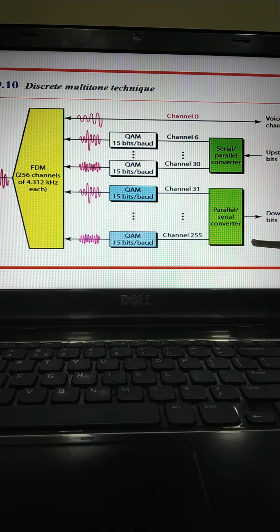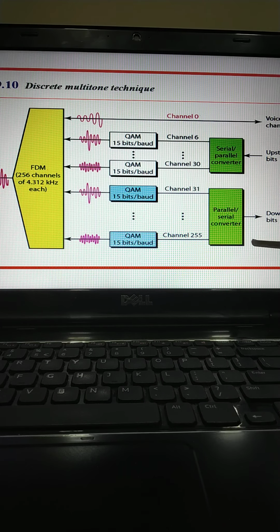The voice line can use the existing telephone wiring in the house, but the data line needs to be installed by a professional. So all these things make the ADSL line expensive. But we have an alternative technology to this, called universal ADSL, which we will be discussing.